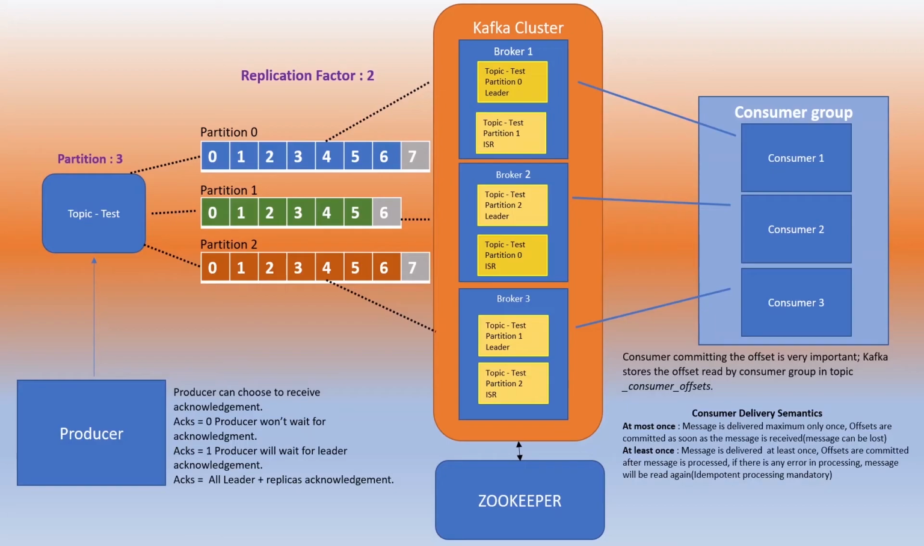Next is at least once. The message is delivered at least once. Offsets are committed after the message is processed. So if there is any error in processing, messages will be read again, and idempotent processing is mandatory here. Idempotent processing is basically that if a duplicate message comes in and duplicate processing happens, there should not be any impact on your system. So the flow here is that the consumer consumes the message, processes the message, and then commits the offset.